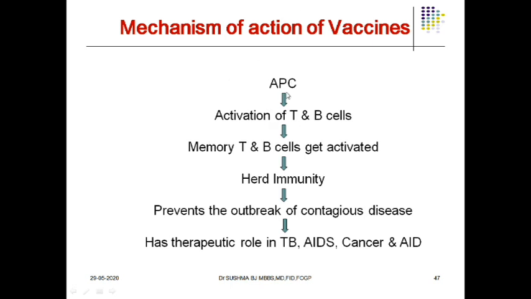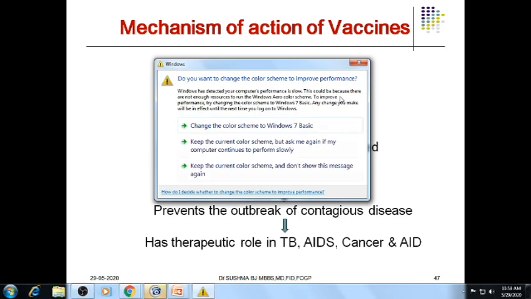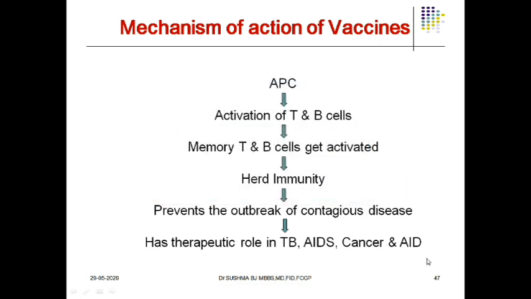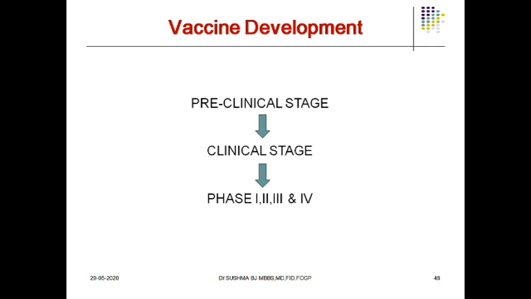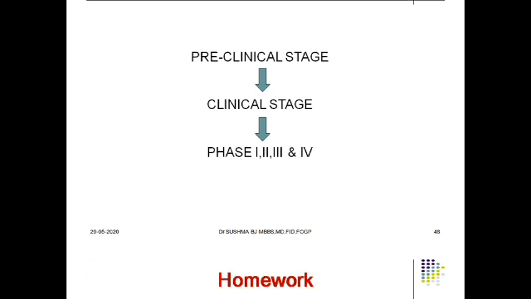What is the mechanism of action of these vaccines? There's an antigen presenting cell which activates T and B cells, and the memory cells of T and B get activated. They develop something called herd immunity, and in turn they prevent the outbreak of contagious disease. It definitely has a therapeutic role in AIDS, tuberculosis and autoimmune disease as well. Whenever vaccines are developed, they undergo certain phases like preclinical stage and clinical stage, phase 1, phase 2, phase 3 and phase 4 trials before they come into the market.